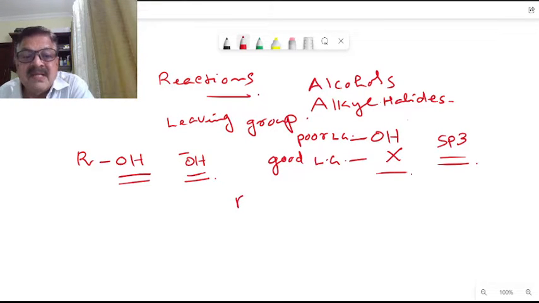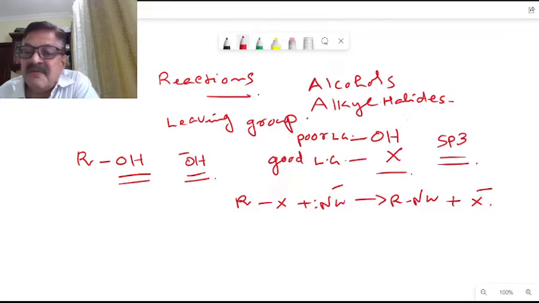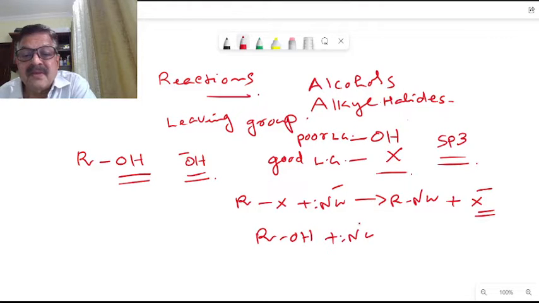In the case of an alkyl halide reacting with a nucleophile, this reaction is possible, giving R-Nu. This is a substitution reaction, and X minus is a very good leaving group. But in the case of an alcohol, ROH plus a nucleophile, this reaction is not possible.